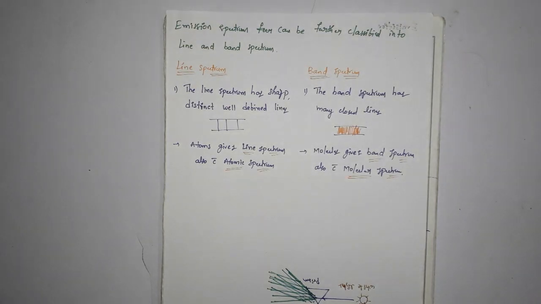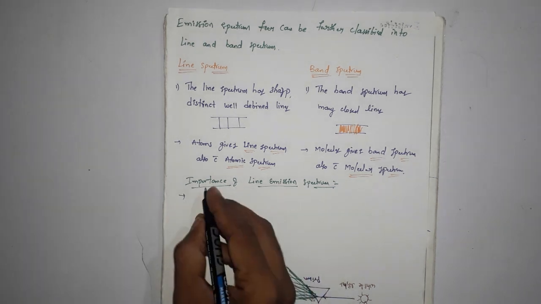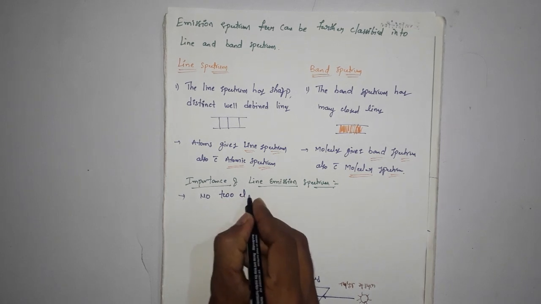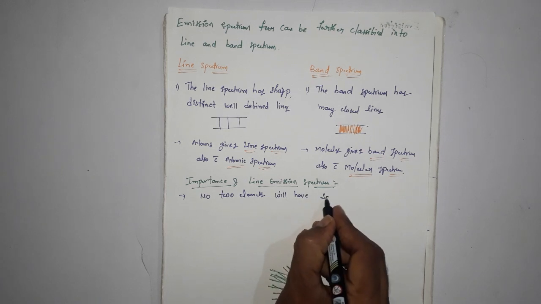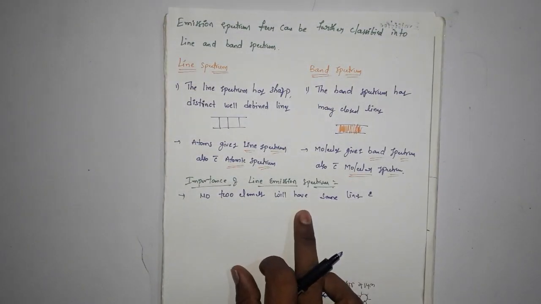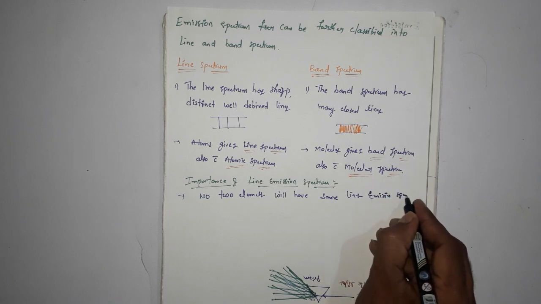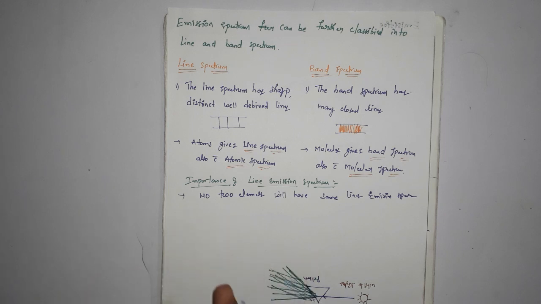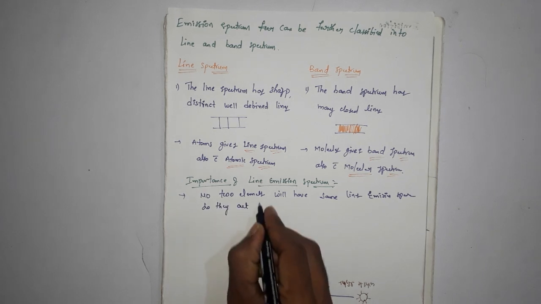Next, importance of line emission spectrum. No two elements will have the same line emission spectrum, so they act like fingerprints for elements.